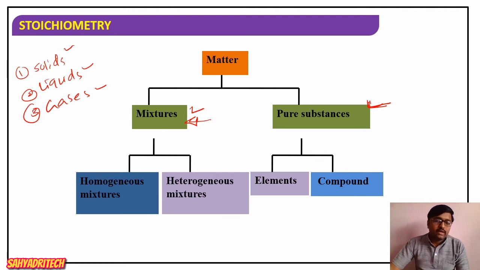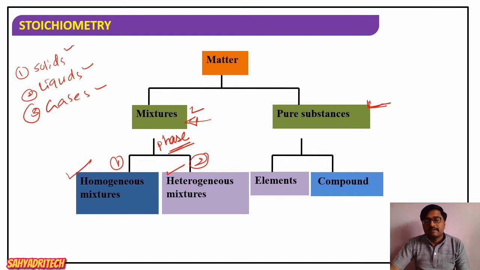Further, mixtures are classified into how many types? Two types: homogeneous mixture and heterogeneous mixture. What is the basis here? The number of phases. If the mixture has only one phase, it is called homogeneous. If the mixture has more than one phase, it is called heterogeneous.